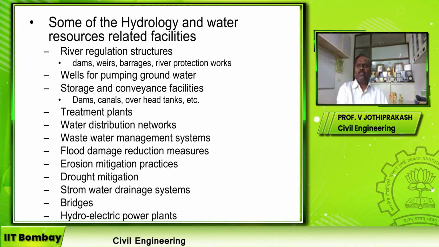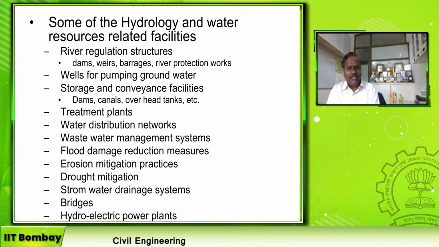So when we try to bring the water from a far off place, then the problem of how to bring it, how to store it, how to transport, how to treat, all these problems arise. So we have overcome all these problems over the period of time.